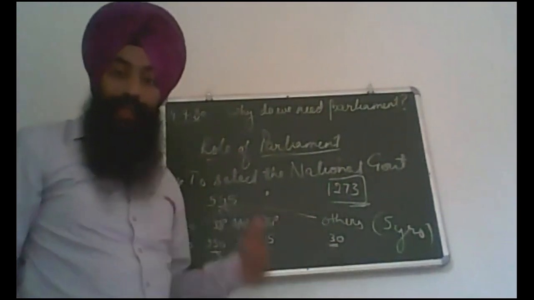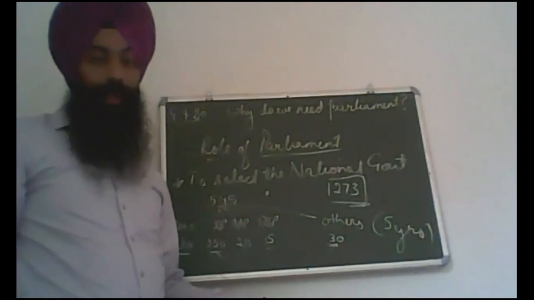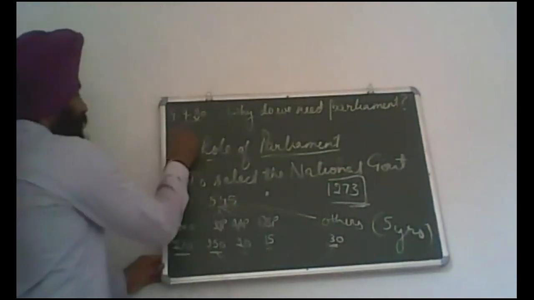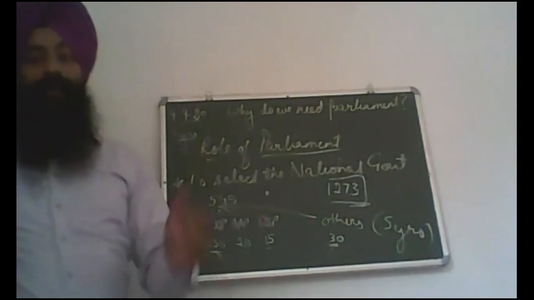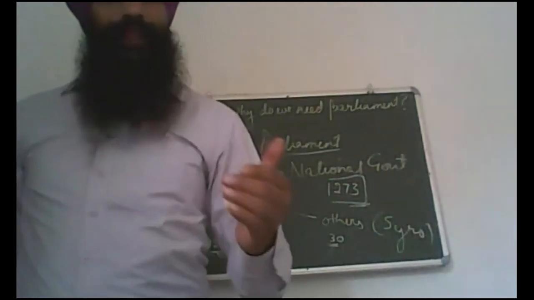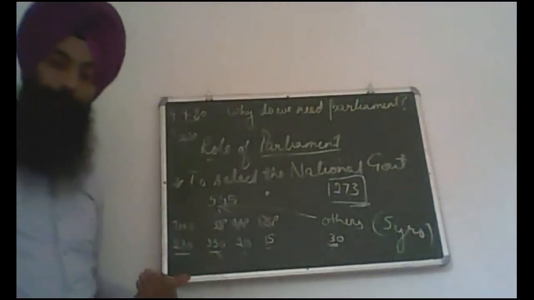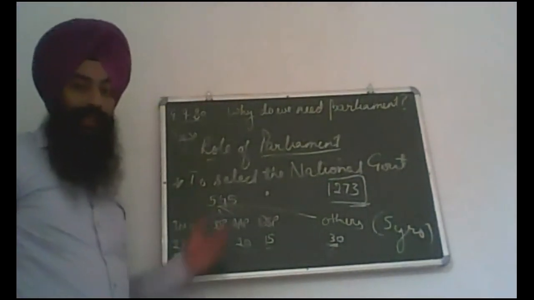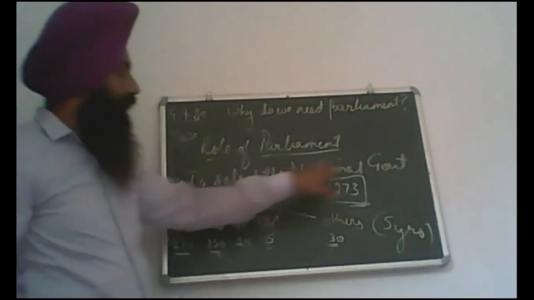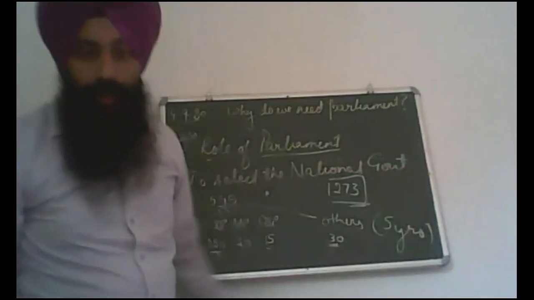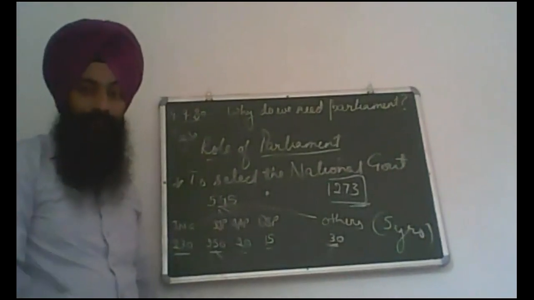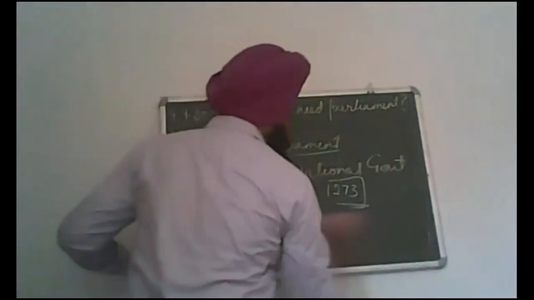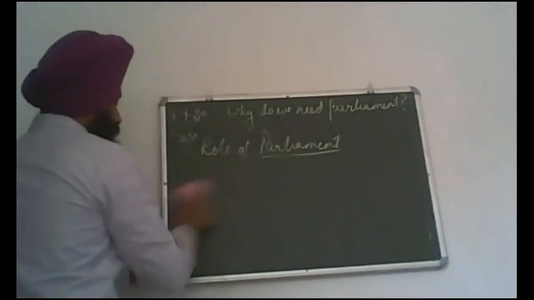After the 3 years, a newer government will be selected again, because the time period is only 5 years. That particular kind of government is selected for the emergency situation which occurs before the completion of the time period. Clear? This is the first role of the government, to select the national government. Is that clear? Tanishq Preet, clear? So the next one, the second one. We discussed this thing last week. Next one.